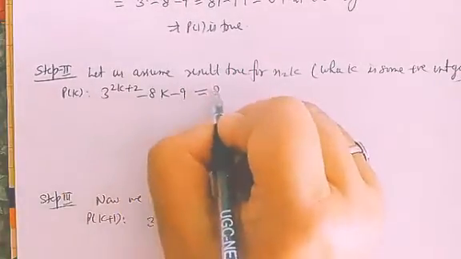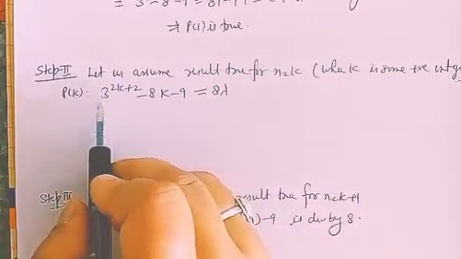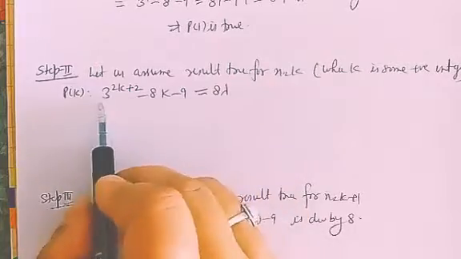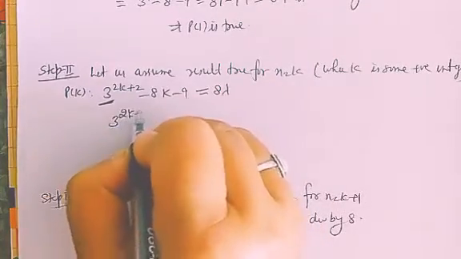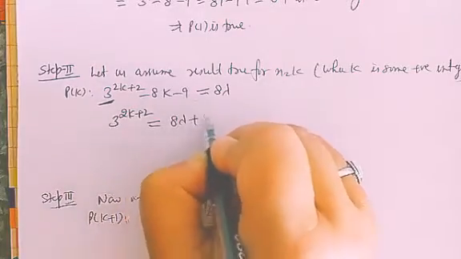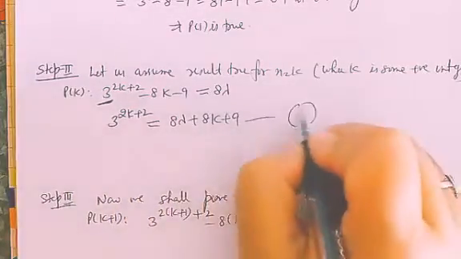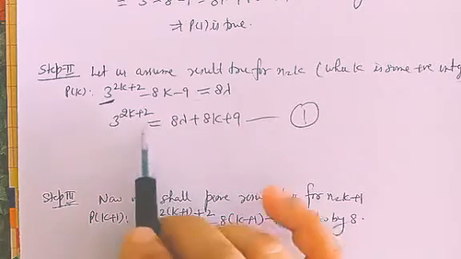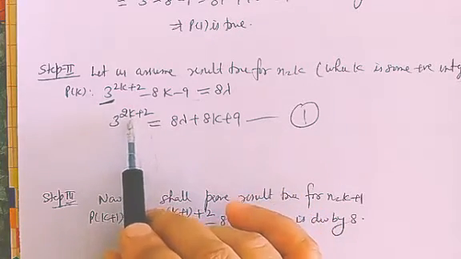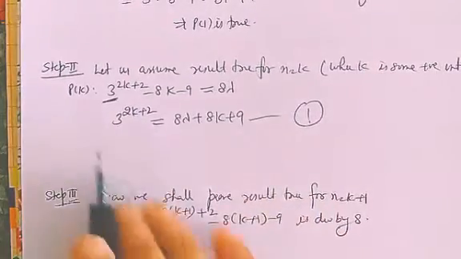This is equal to 8 lambda. Okay. Now again, I know I'll not be able to get the value of all of them together, so I'll just search this. Okay. So take everything to the side. Okay, and I just have left some space here just to make you clear. If we need something, okay, 3 raised to power 2, that we can go for it also. But I think this will serve the purpose.